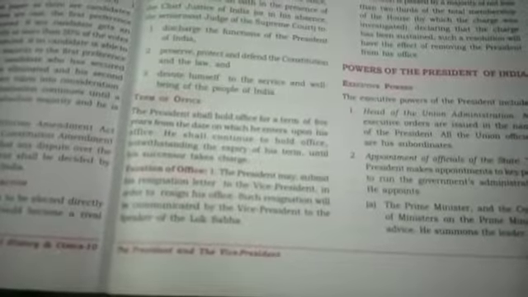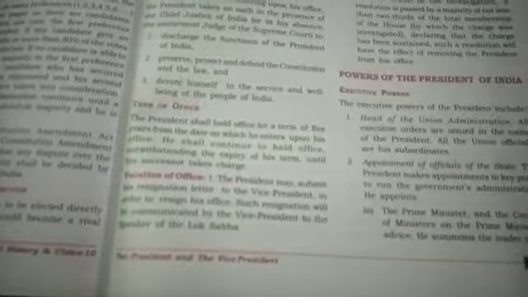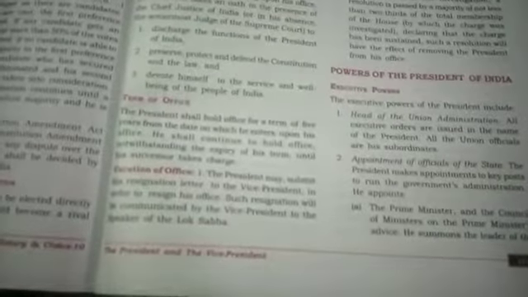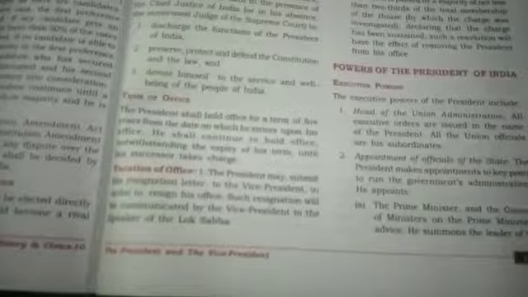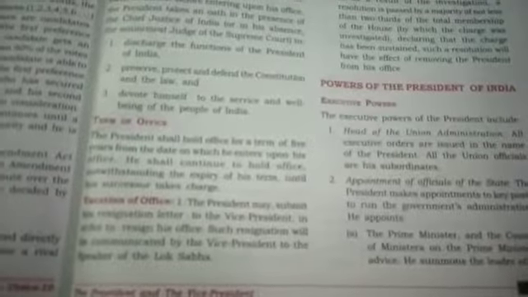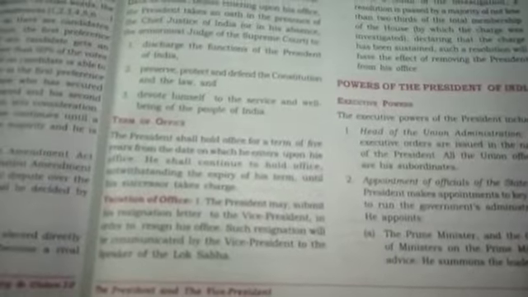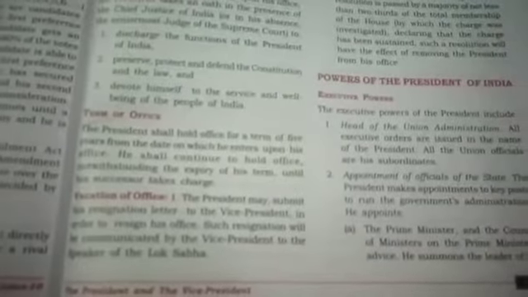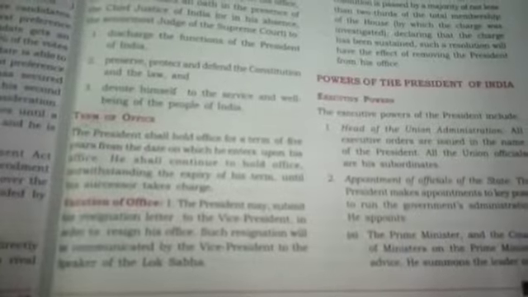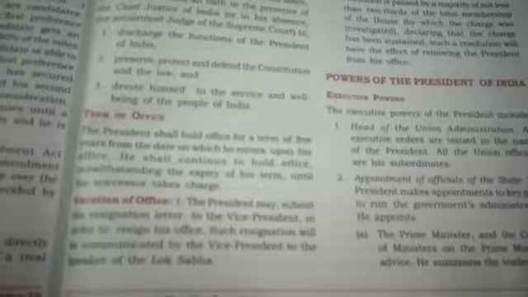Now children, he has 3 major powers, that is executive, legislative and financial power, and then he also has discretionary power, in which emergency power is also included. Now in executive power, in your book it is written that he is the head of the executive, meaning all the departments that run in the country are under the President, though he works with the advice of the Prime Minister.